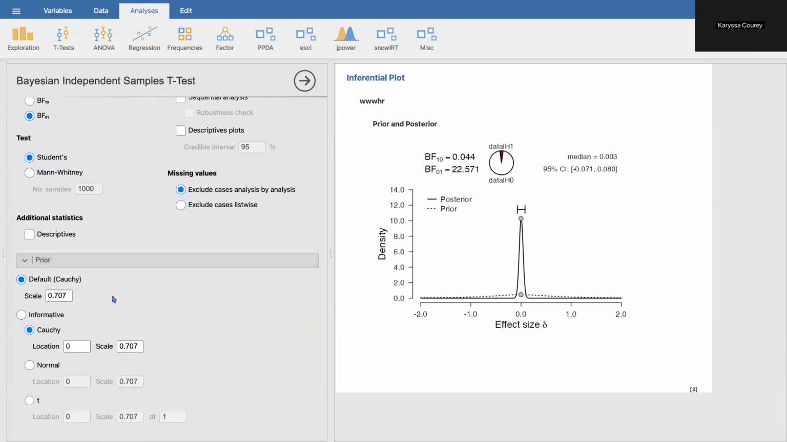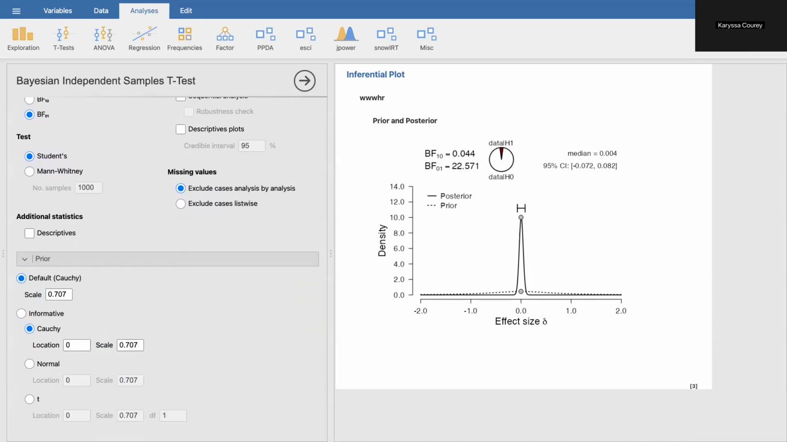This is the default Cauchy prior, but essentially the Cauchy prior is centered at 0. That's the location and has a scale of 0.707. This represents our interquartile range. So in other words, 50% of the prior mass lies within the interval of negative 0.707 to positive 0.707. And so what this is doing, it's placing most of the mass of the prior over small to medium effect sizes, but the tails of the distribution still allow for large and very large effect sizes in either direction.